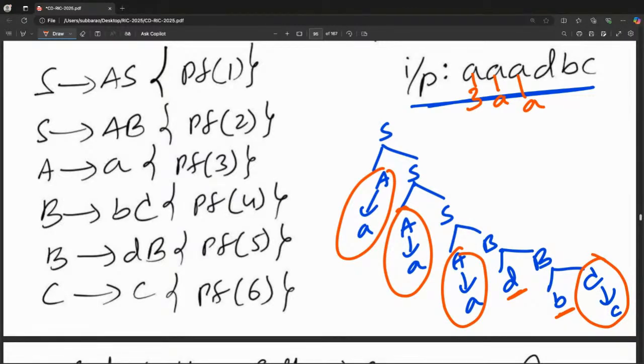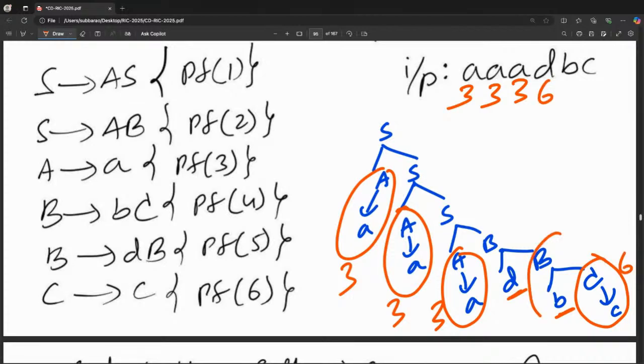So first one, let me write the output. First 3 printed. Next 3 printed. Next 3 printed. Afterwards 6 printed.